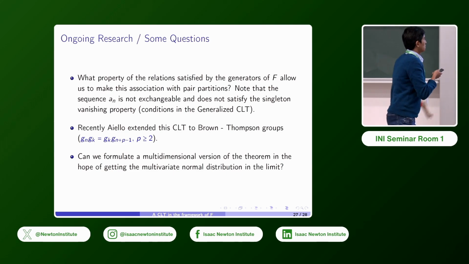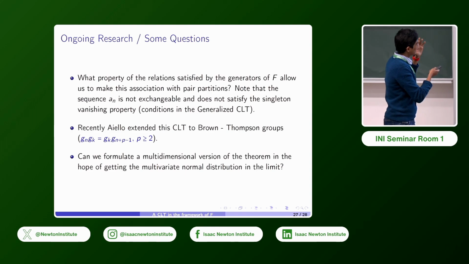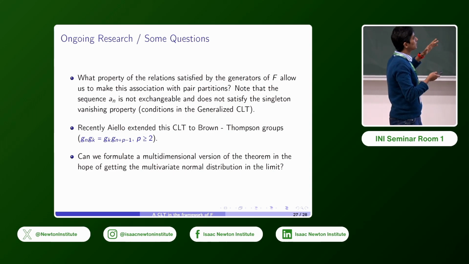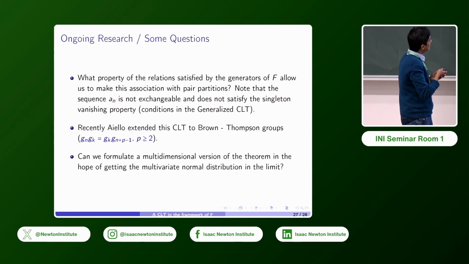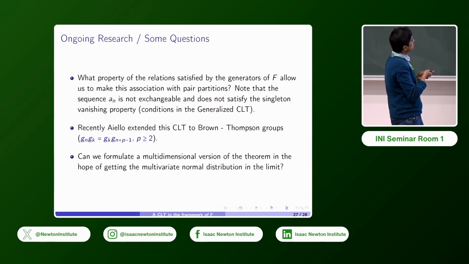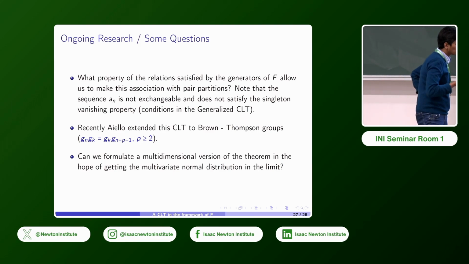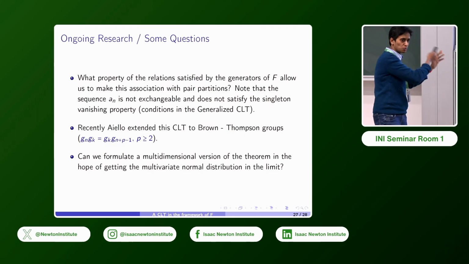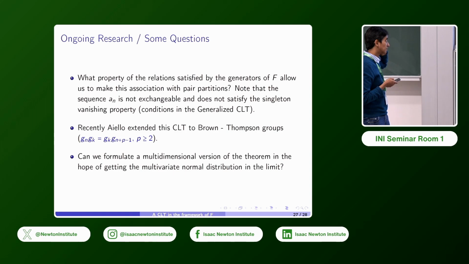And a partial answer, it's a very broad question, but recently Aiello extended this central limit theorem to Brown-Thompson groups, where the relations are slightly more general. So Gn Gk is Gk G(n+p-1). So rather than just G(n+1), you have this p minus 1. So p equal to 2 is the Thompson group, but otherwise, you can talk about more general Brown-Thompson groups. And all of these arguments just work in this case as well.